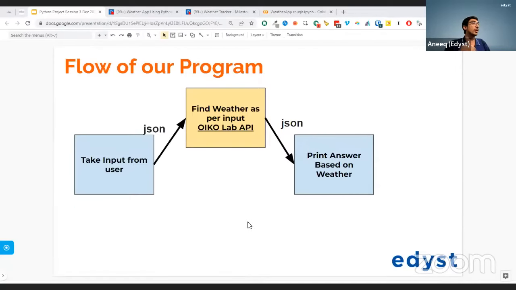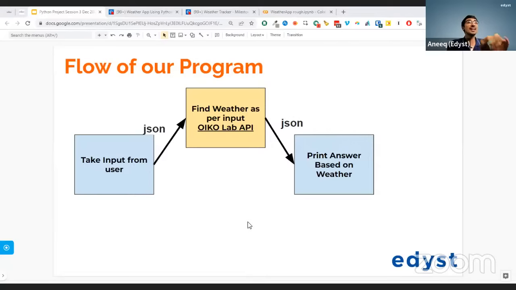Somebody saying post. No, we are not going to do a post. It's a good one, but we're not going to do a post. We're going to do a get. We'll use JSON. Very good. We'll do it in JSON format, and we're going to send it via a get request.